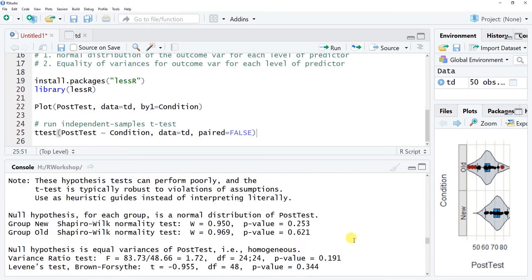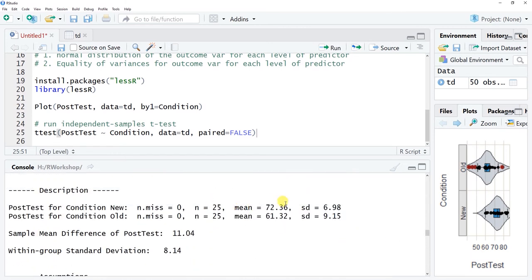Well, that's where you can scroll all the way back up to the description here, and we see, yes, it was those in the new training condition who had a mean of 72.36, whereas those in the old training condition had a mean on that post-test of 61.32. So we would conclude that indeed there appears to be evidence that those who go through the new training program will have statistically significantly higher post-test scores on whatever it's assessing than those who were in the old training condition.